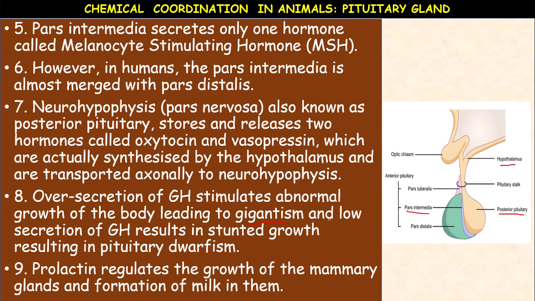Gigantism means overgrowth. And hyposecretion or low secretion of growth hormone results in stunted growth, dwarfism it is called. Gigantism and dwarfism are the two abnormalities. If in the adolescent age the growth hormone is secreted more, then people grow very tall, more than 6 feet. That is the influence of growth hormone.